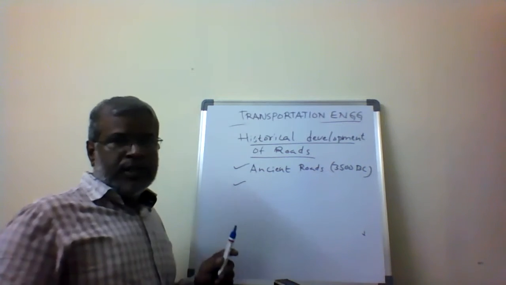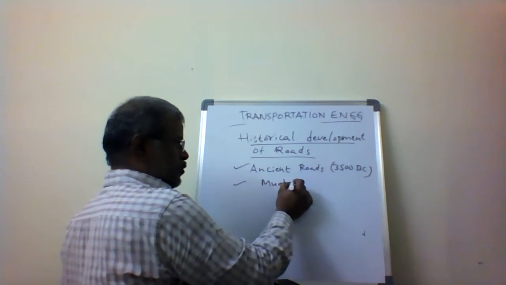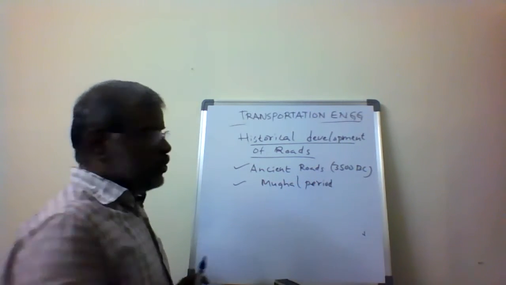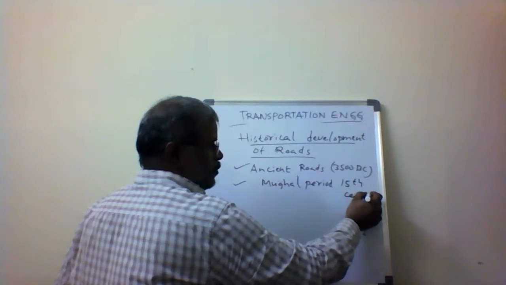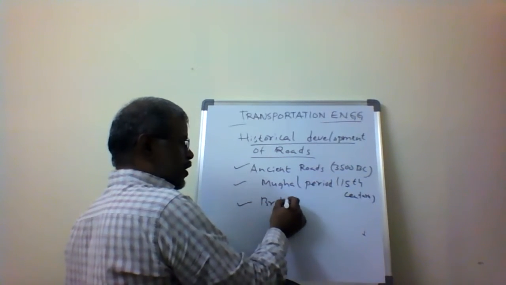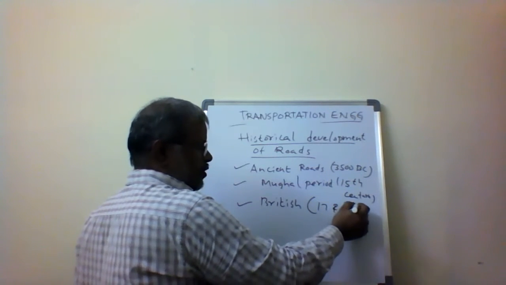Then after that, the Mughal period, in the 15th century. Then the British came to India, in the 17th and 18th centuries.